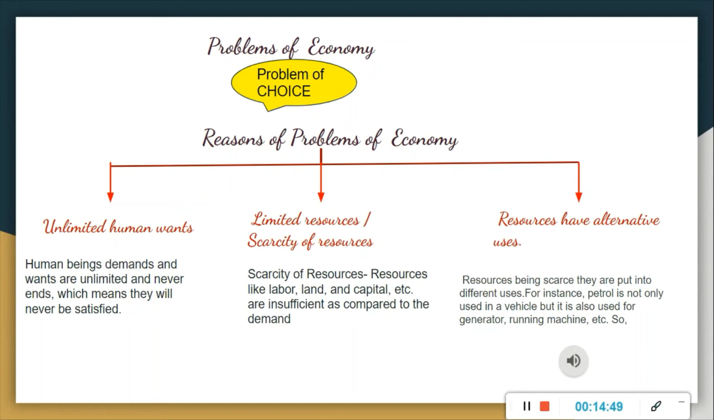So what are the three reasons here? Three reasons of problem of economy. First one is unlimited human wants. Second is limited resources. And third one is resources have alternative uses. Clear?